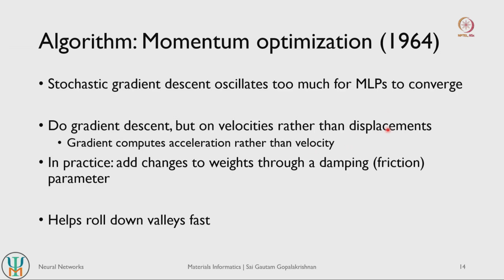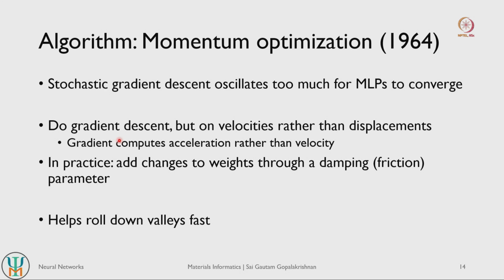So if you have displacements of your weights and if you take gradients of that and then change those gradients, right, that is equivalent to changing the velocity. But if you take the gradients on the velocities and then update the velocities at each iteration, then that's basically computing some kind of acceleration, adding that acceleration so that velocities get updated, instead of computing velocities and adding those velocities so that you get some net displacements, right. So it's basically updating weights one level below in terms of their gradients.